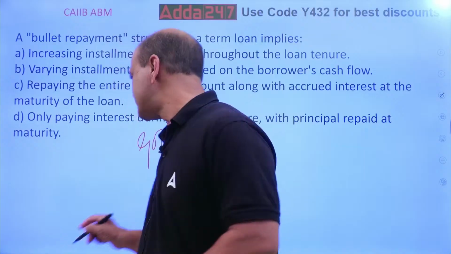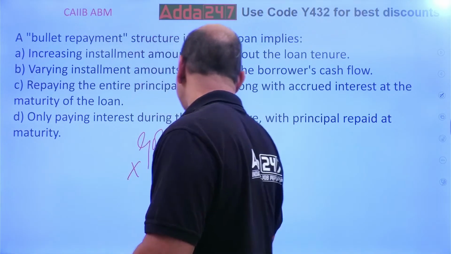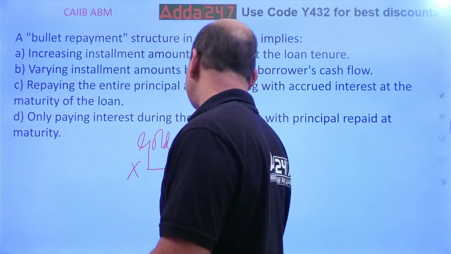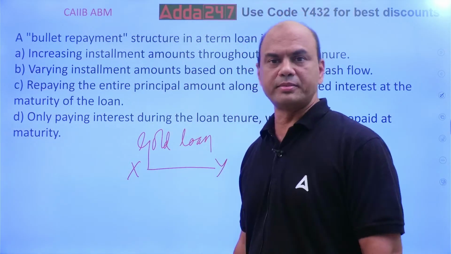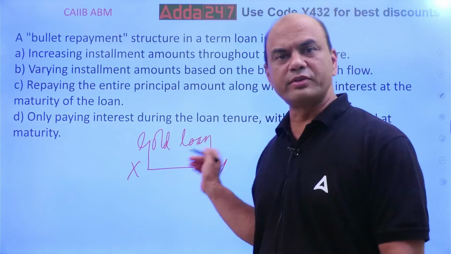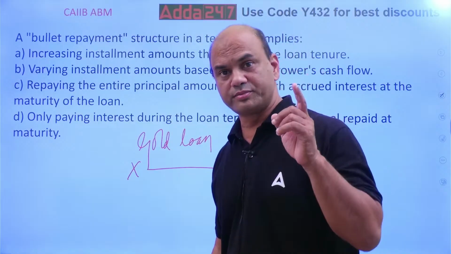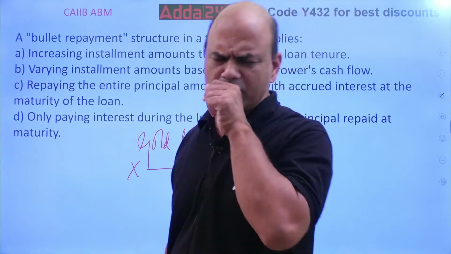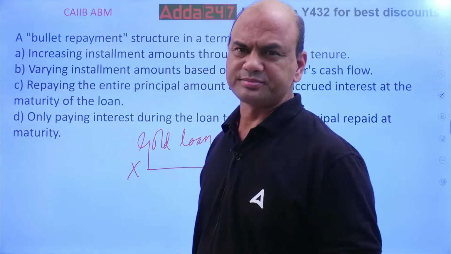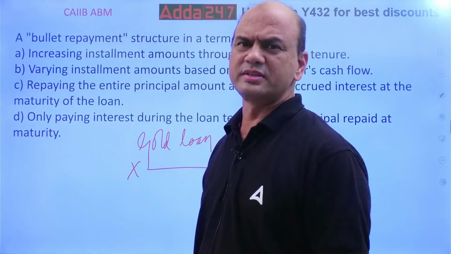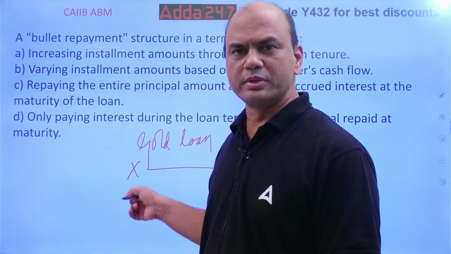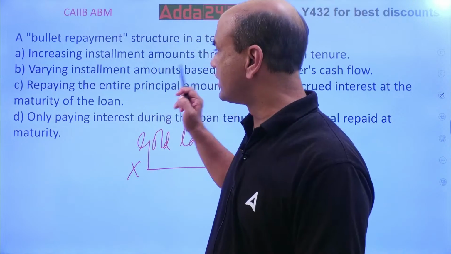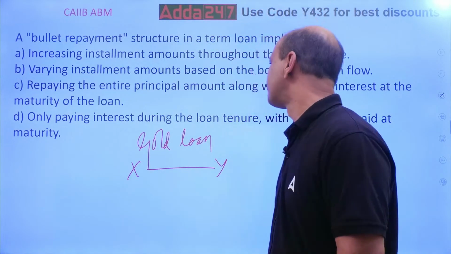If bank X borrows from bank Y, generally the borrowing between them is done on bullet repayment, meaning bank X will pay bank Y at maturity. Generally these are short-term loans, 3 to 4 months at most. That's why it is bullet repayment. So what does bullet repayment mean? See this.